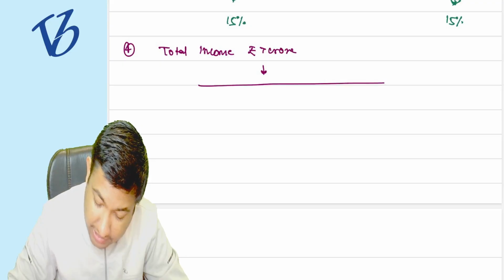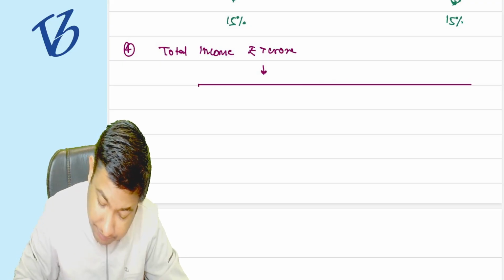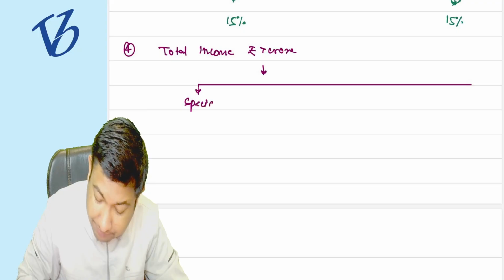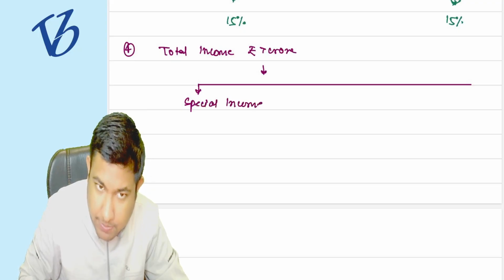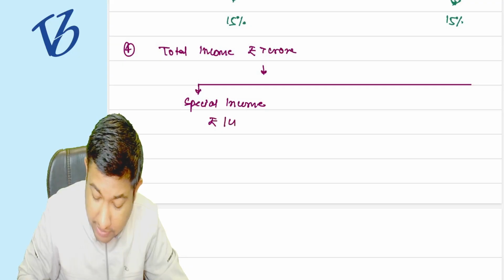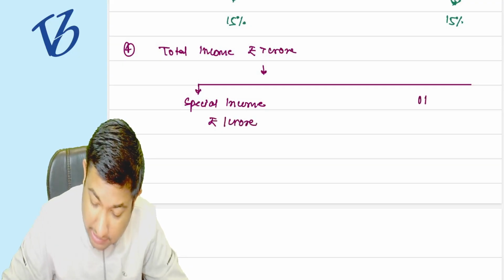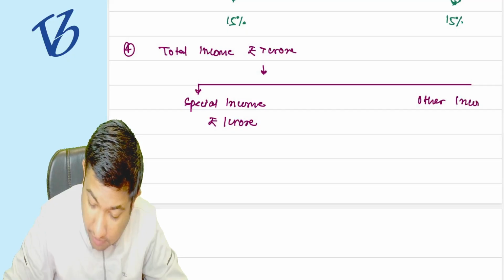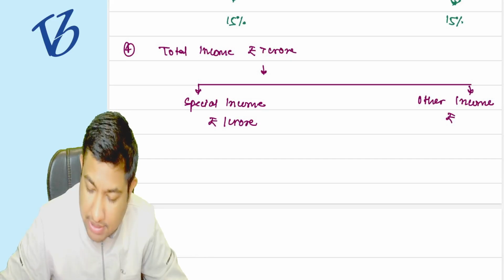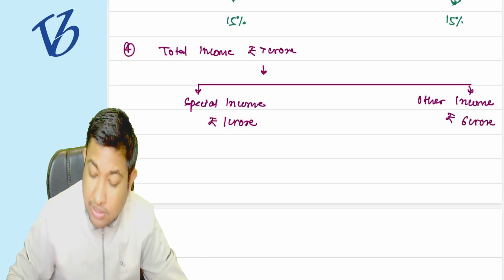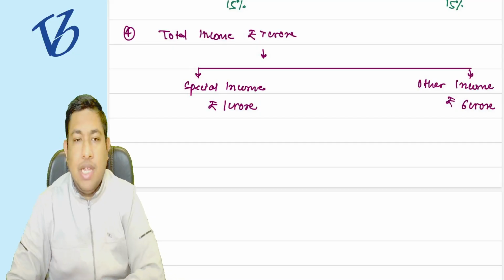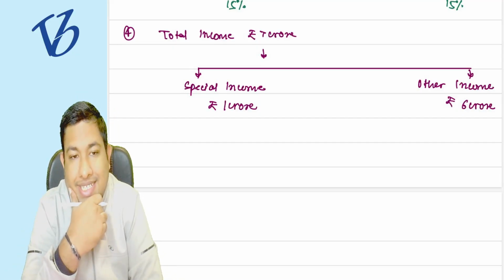The bifurcation is special income is rupees 1 crore and other income is going to be rupees 6 crore. Can you tell me the answer? What is going to be the surcharge rate?